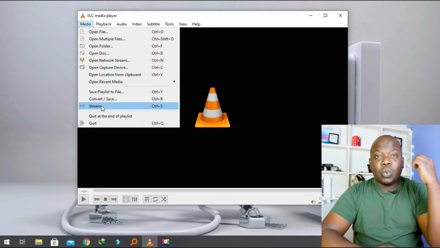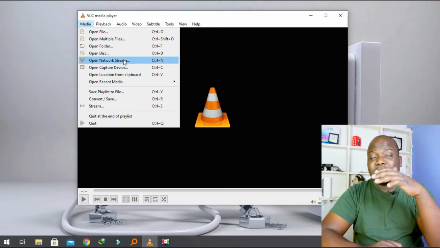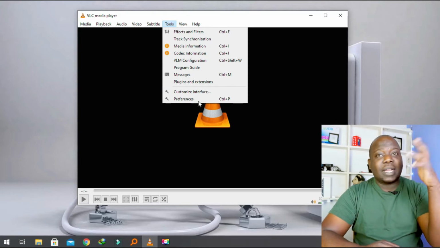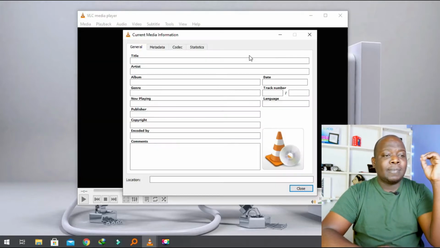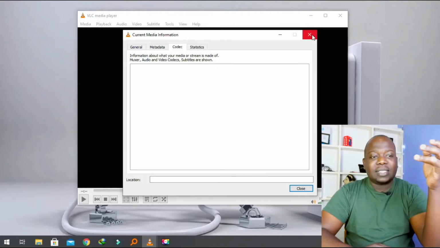Now VLC will allow you to stream through it, so you can open up your multiple streams. If let's say you're watching a video off the internet, you can just watch it through VLC. You can listen to online radio through VLC. You can open network streams, open capture devices, all these things and a lot more. Just keep it right here on this channel. I shall be giving you a breakdown on VLC Media Player. So VLC comes in at spot number 10 of must-have apps.